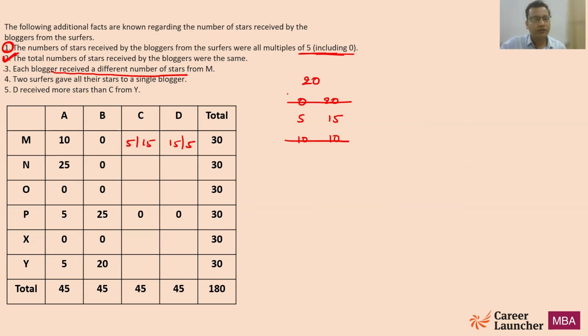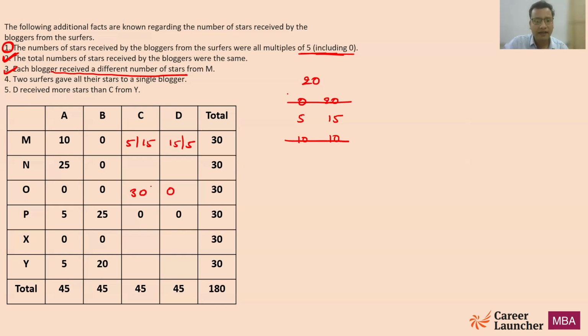Now look at the fourth statement that we have: two suffers gave all their stars to a single blogger. Look at M. M has given 10, so he cannot give 30 directly to one of the bloggers, right? Similarly, N has given 25, so not possible. So this is the possibility: it must have given 30 to A, then this will be 0, or vice versa.